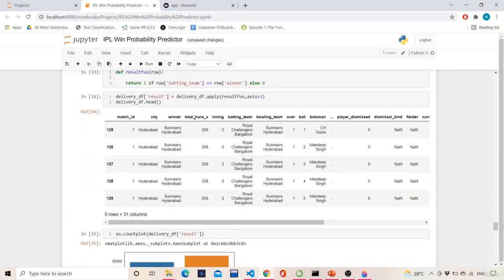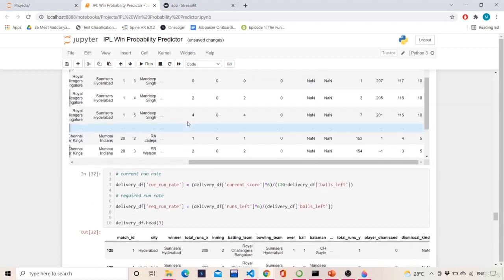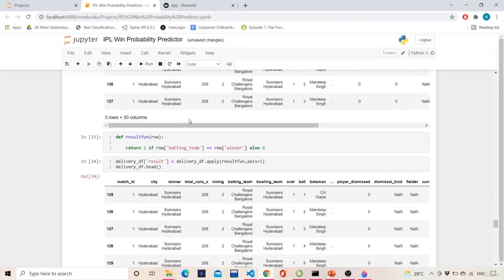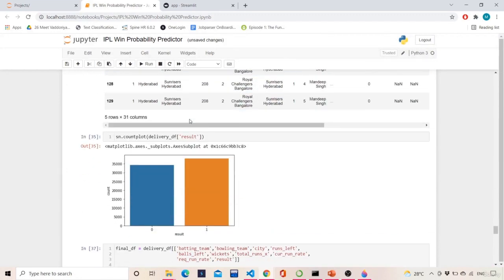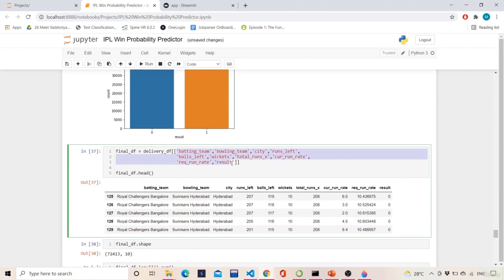Alright, so in the last video we took a few records like current run rate, required run rate, and wickets left. We calculated all those, and then we saw the count plot of the result, which is the one we are looking for. This is a classification problem, and we decided to select some columns like batting team, bowling team, city, runs left, balls left, everything, and then head forward for training and testing.